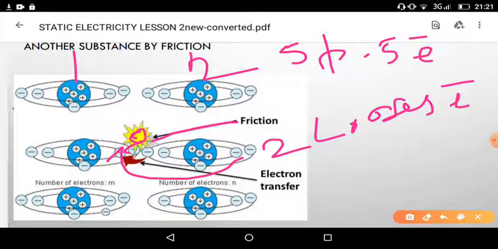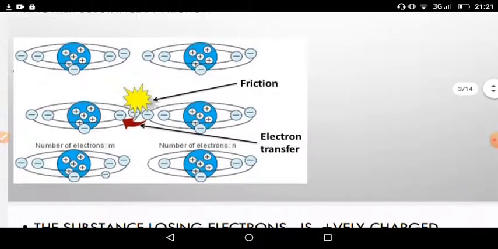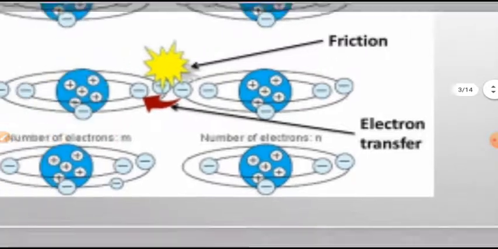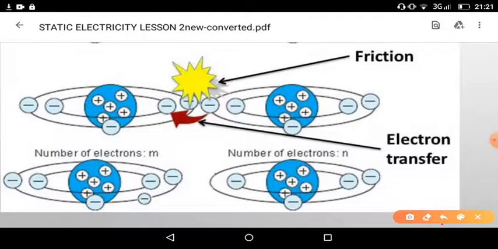That electron is gained by the first substance. So by friction, one electron is transferred from the second substance to the first substance. This is the clear picture here. Initially both are having an equal number.